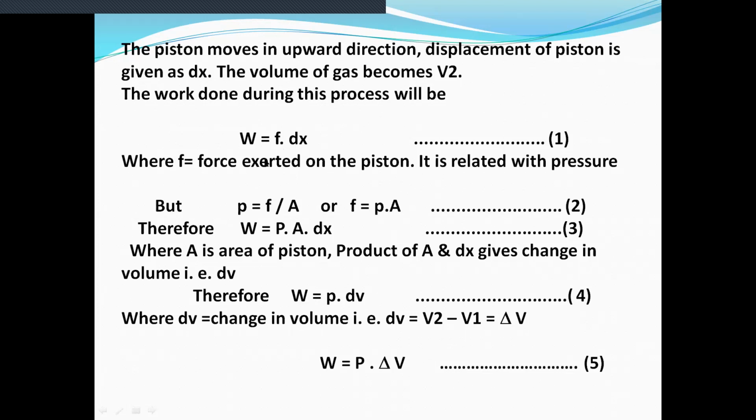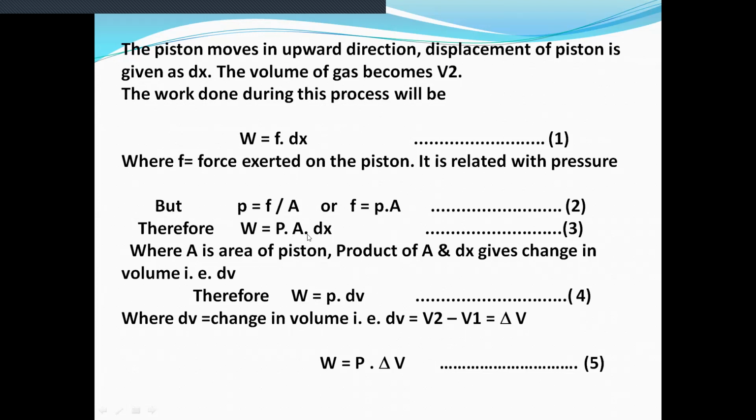This force exerted on piston is related with pressure: P is equal to F upon A, so F is equal to P into A. From equation 2, we put F as P into A in equation 1. Then we get W is equal to P into A into dx, but the product of A into dx gives change in volume.